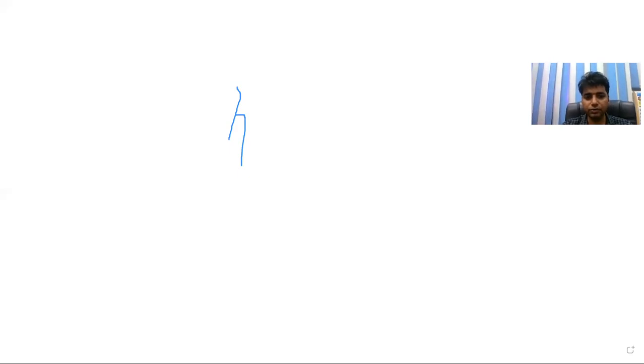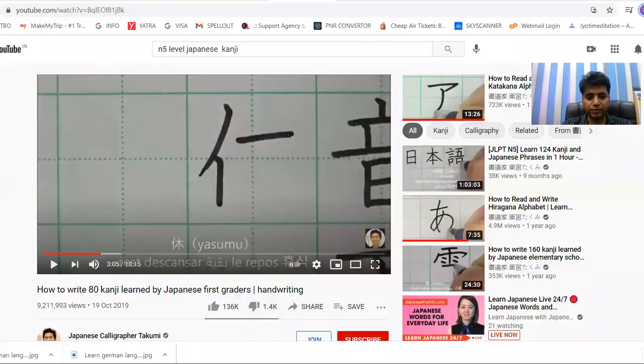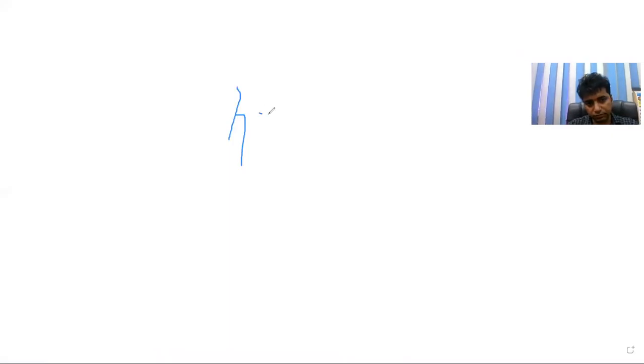Is it clear to you? Now make a figure like this. And make a figure like this. Clear? And make a figure like this.